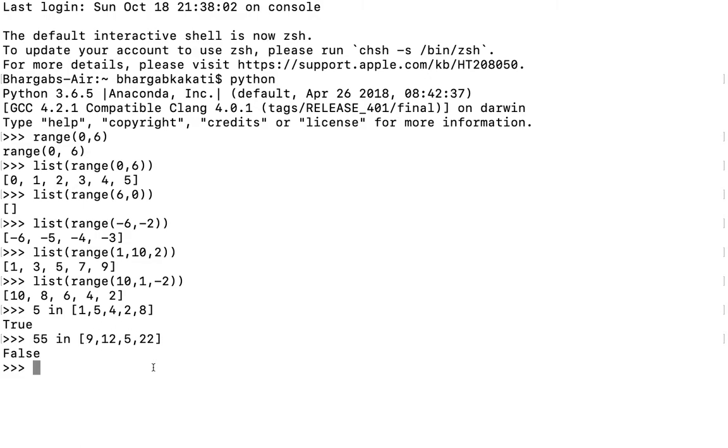It is also possible to check for tuples and strings also. Let me just show you with a string. If I write 'ji' in 'Abhijit', now here you can see that the string 'ji' is present within the string 'Abhijit'. Therefore, it will generate the result as true. If I just write, let's say, 'ZH', it will generate false because 'ZH' is not present together in the string 'Abhijit'.